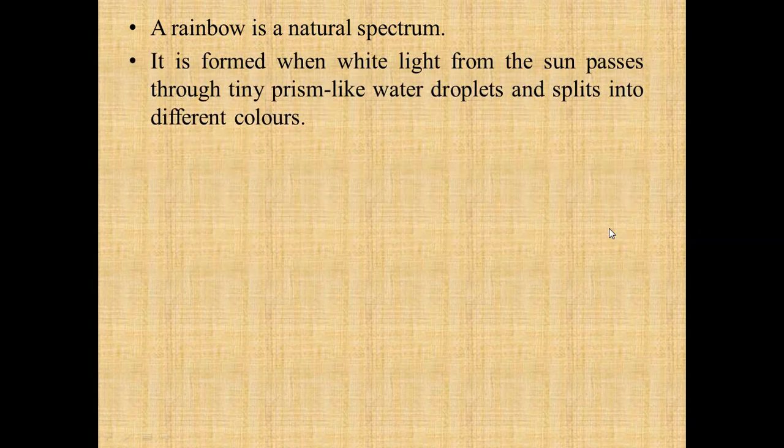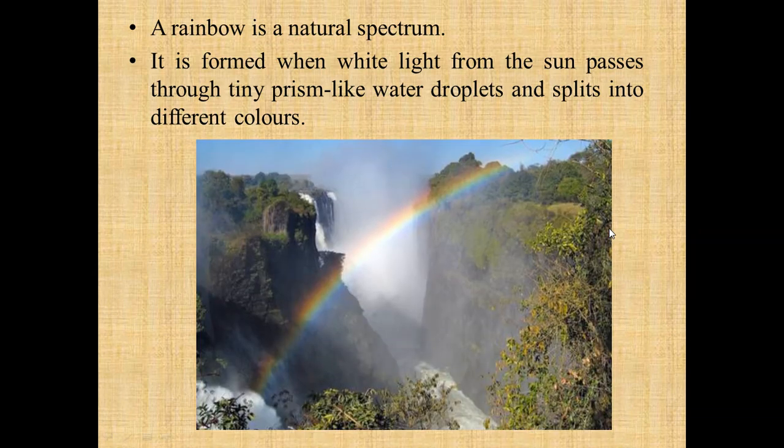Regarding the natural spectrum, we already knew that a rainbow is a natural spectrum. It is formed when white light from the sun passes through tiny prism-like water droplets and splits into different colors. Here you can see in this diagram, even when there is a waterfall and sunlight, it forms a rainbow. So this is a rainbow. You can see all 7 colors are there.